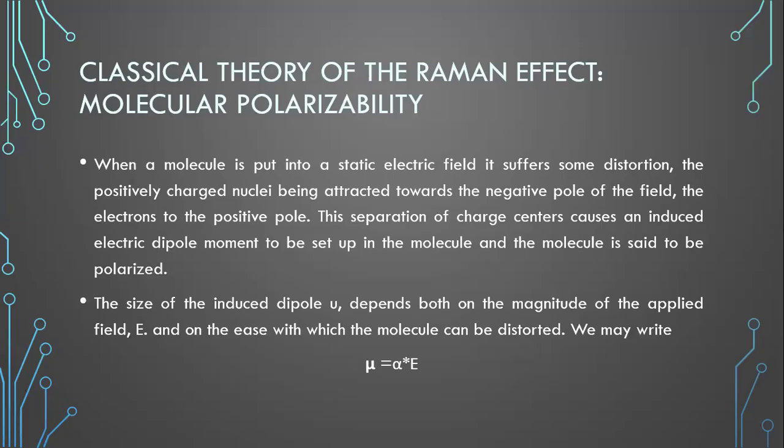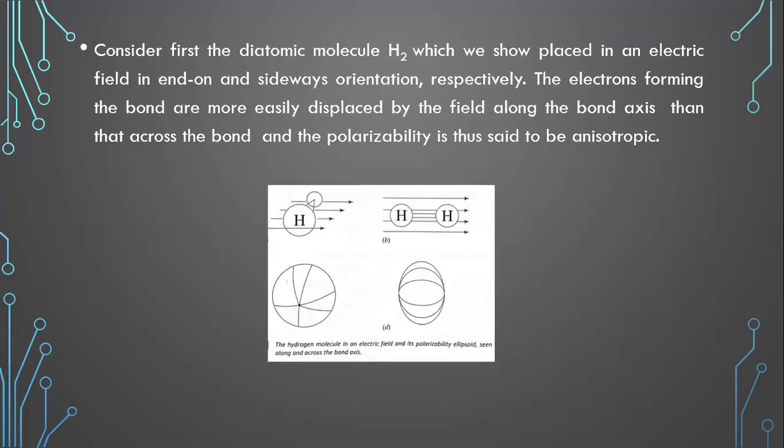The polarizability of the molecule in various directions is conventionally represented by drawing a polarizability ellipsoid. Take a diatomic molecule, H2, placed in an electric field. In end-on and sideways orientations, the electrons forming the bond are more easily displaced by the field when the molecule is placed along the bond axis, whereas it is different when placed across the bond axis. The polarizability is said to be anisotropic. It is given in the picture.